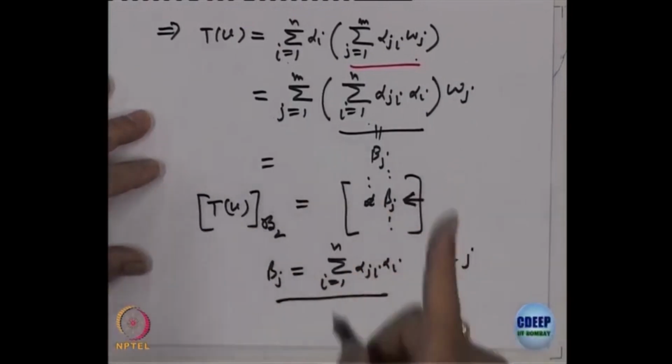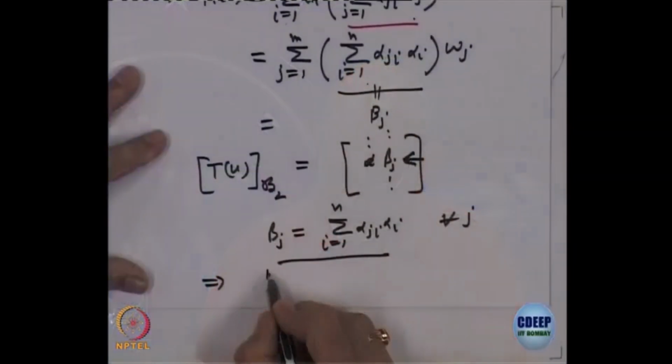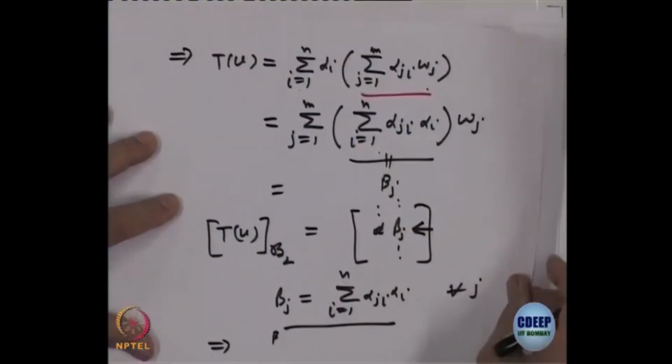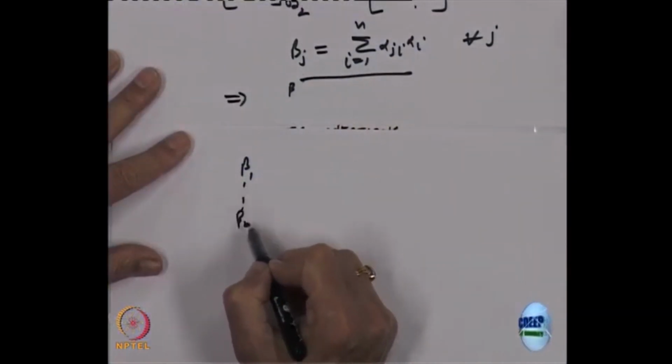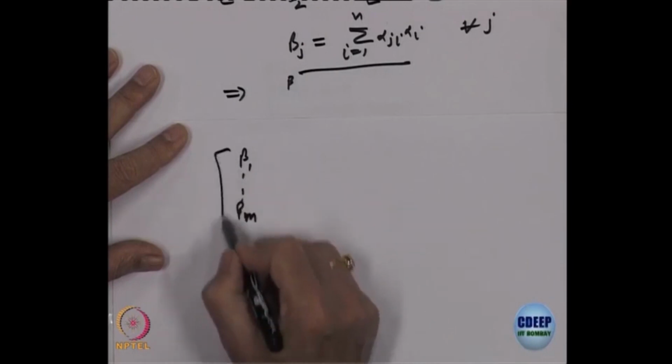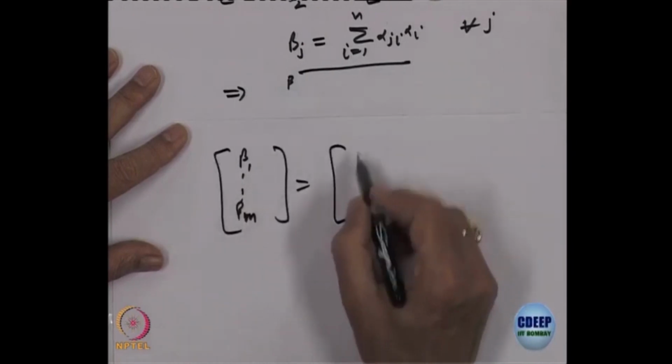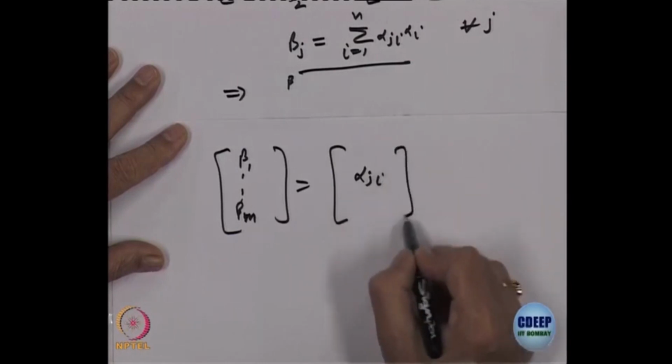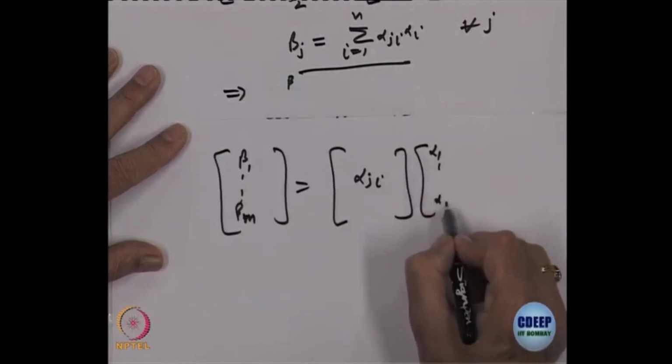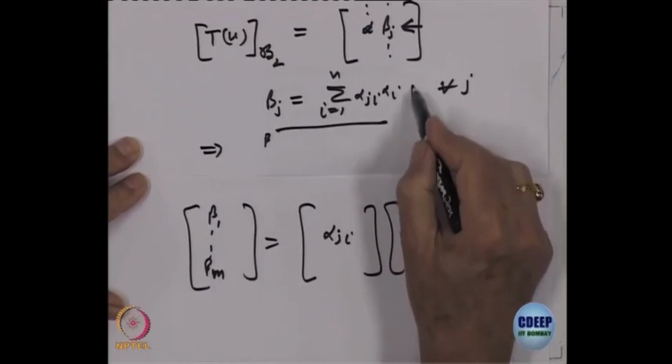Multiply by alpha 1, this multiplied by that one, right, that is precisely equal to this. This is matrix multiplication. So, this implies that this vector, okay, let me just write here that beta 1, beta n, beta m is equal to the matrix alpha j i times alpha 1 up to alpha n. This equation is precisely saying this. Right.